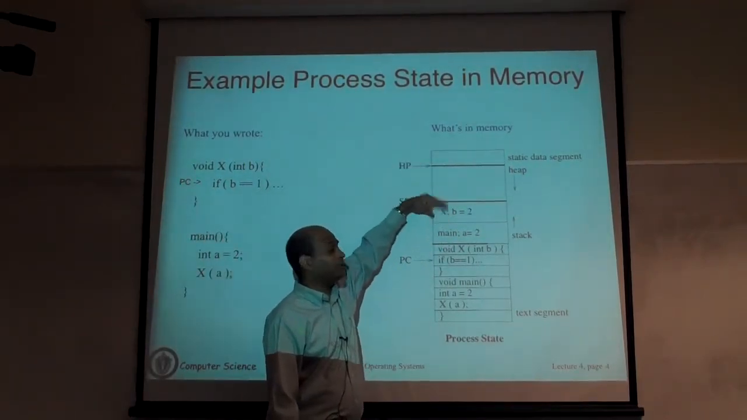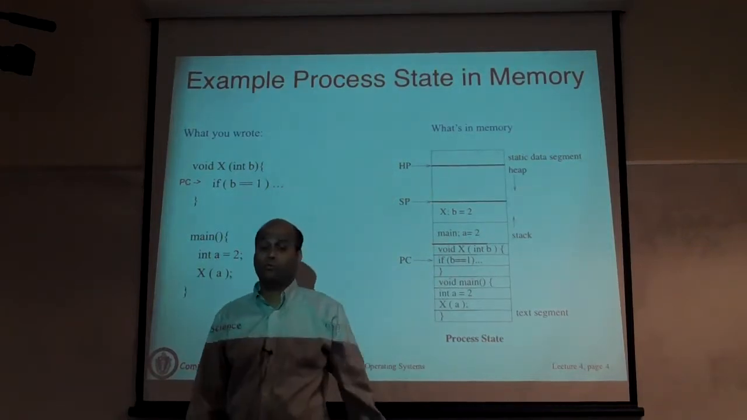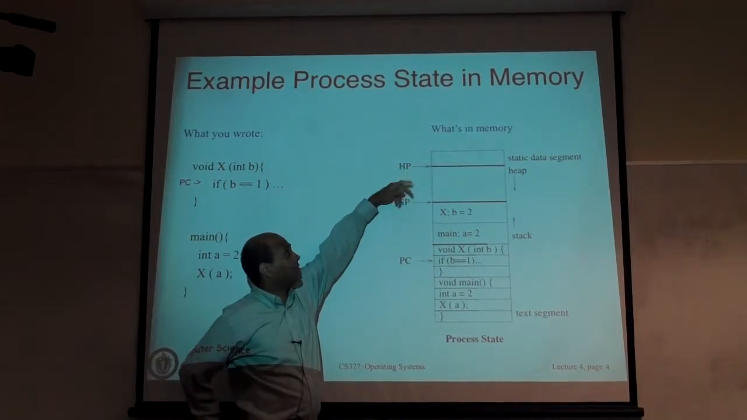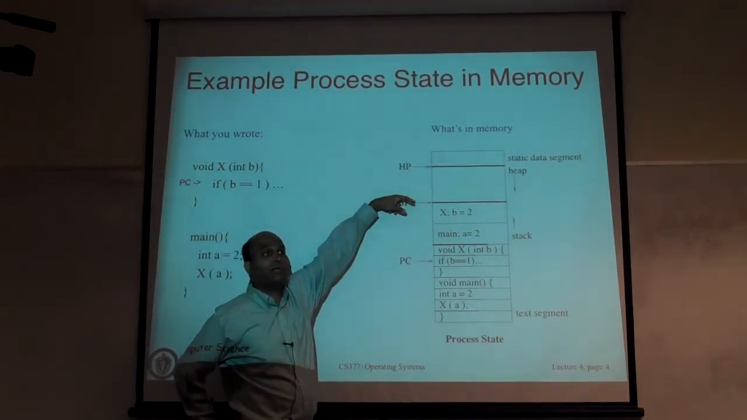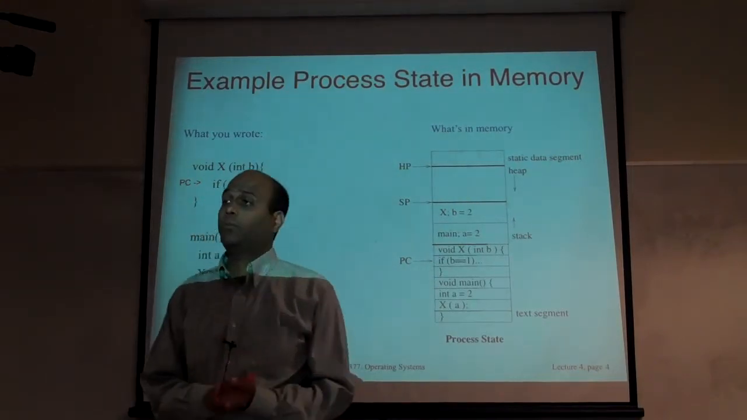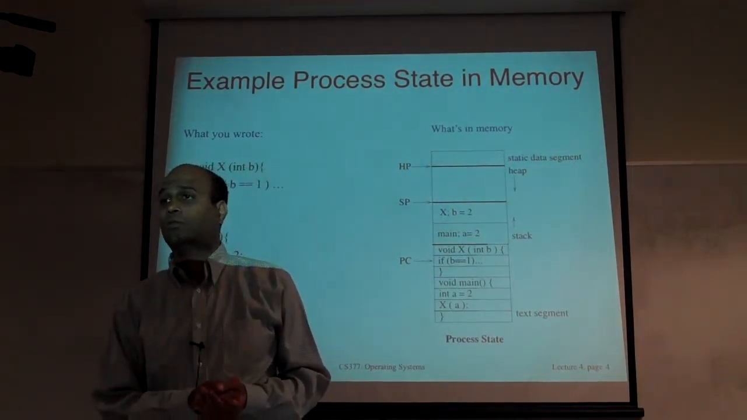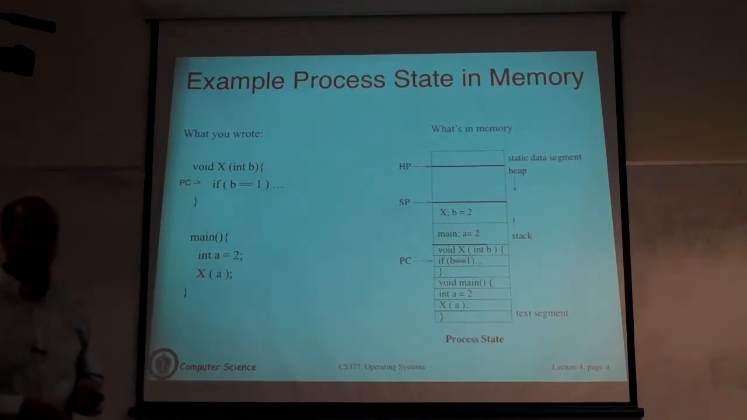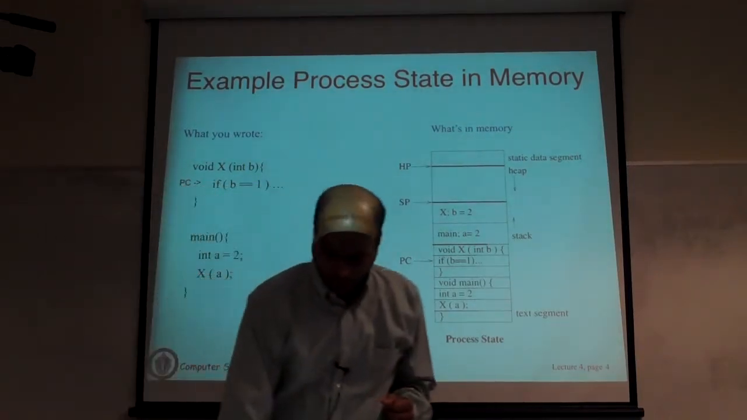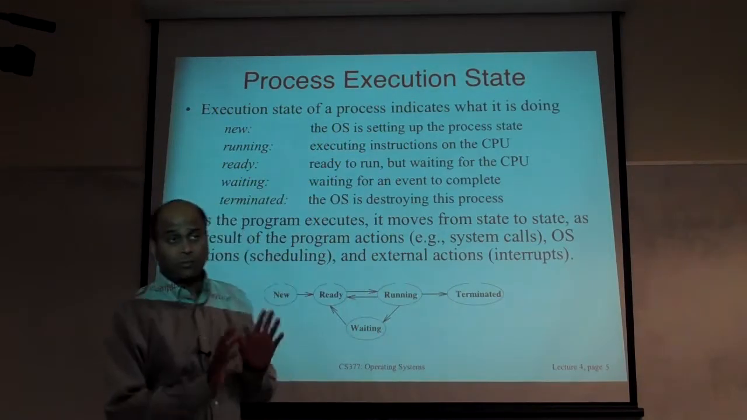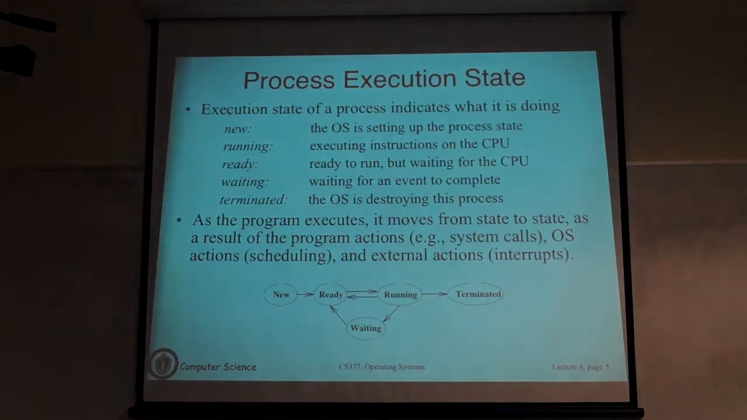For the heap segment, the heap is going downwards, your stack is going upwards. You have pointers to the heap, pointers to where the stack frame begins and ends, and so on. So the OS has to keep track of all of this. Where is the process loaded? What are the register values? Where is the stack? Where is the heap, and so on. So that's the process layout. We'll come back to that. We'll have more to say about it later on.